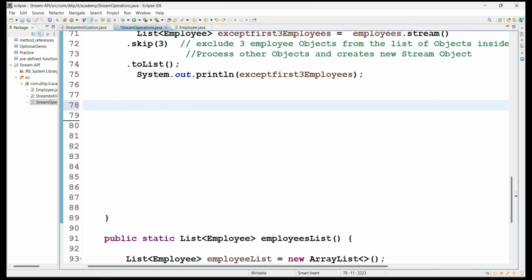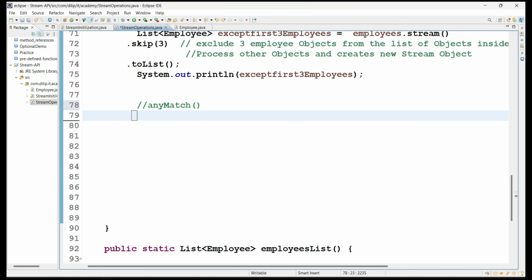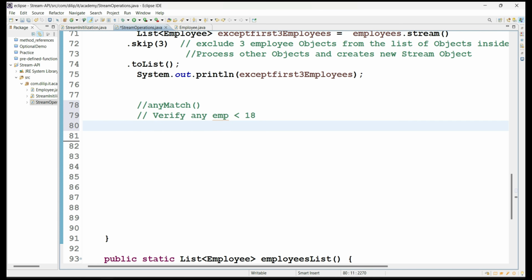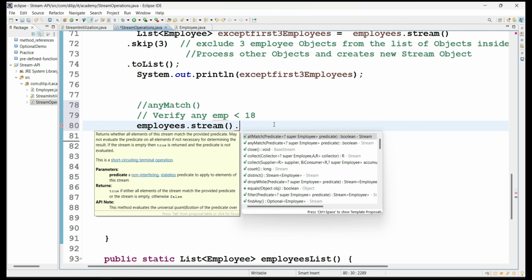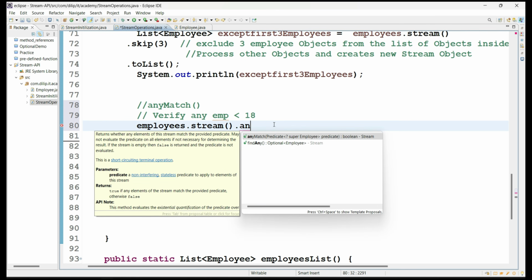Okay, so now let's take one more method from the Stream API called the anyMatch method. So when we are going to use this method, what is the purpose of this method, we will try to understand. For example, assume I have to verify whether any employee is under age 18 years or not. Okay, so that is my requirement. So what I can do here with respect to stream operations, employees.stream, yes, I'm creating a stream object, and from that stream object, you can call the terminal method called anyMatch method.